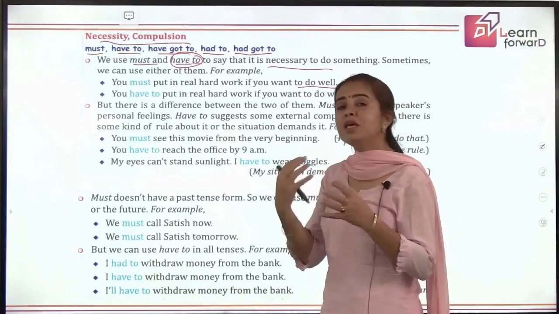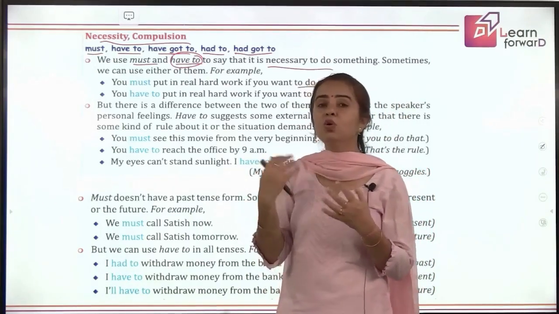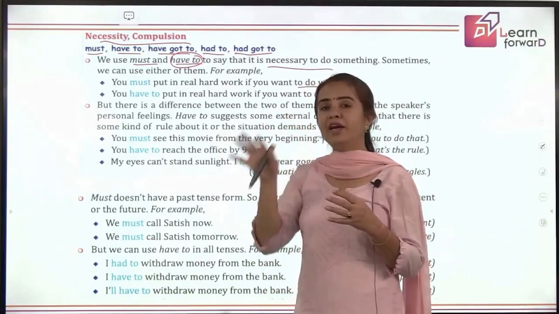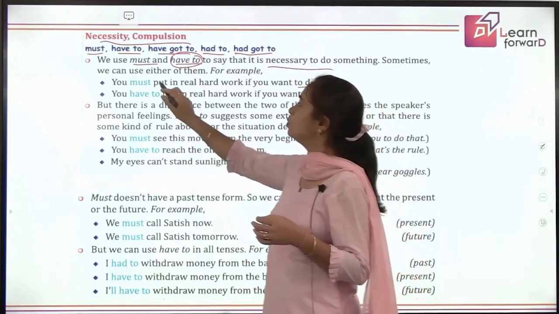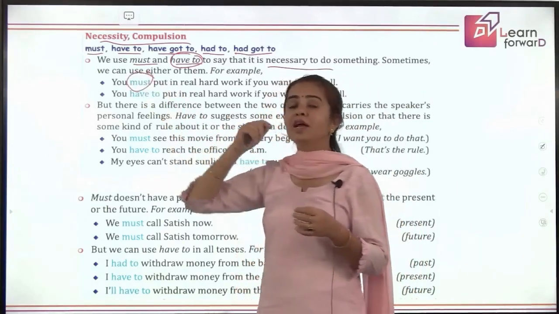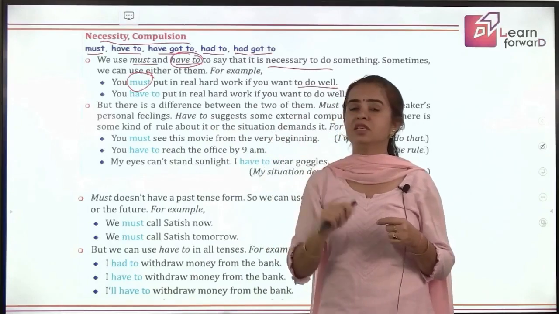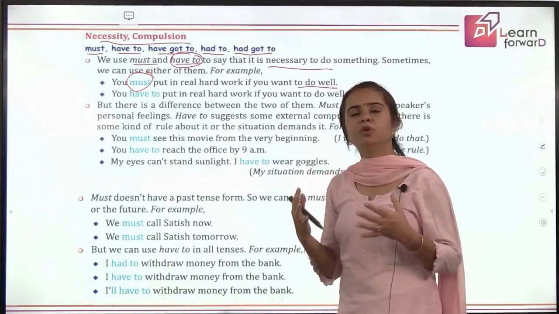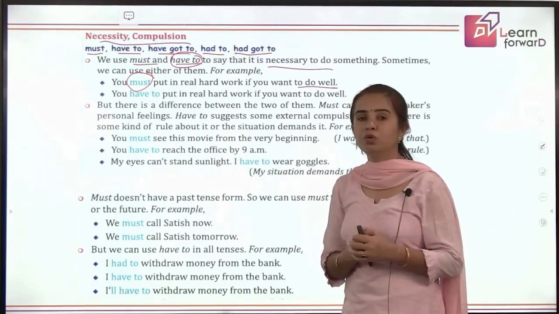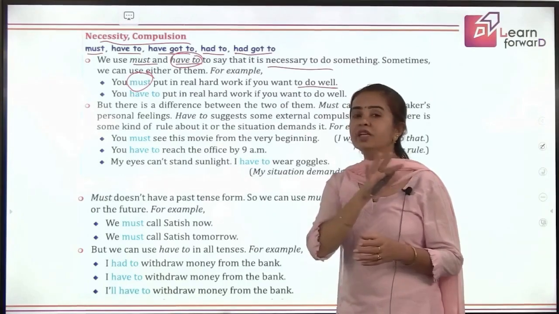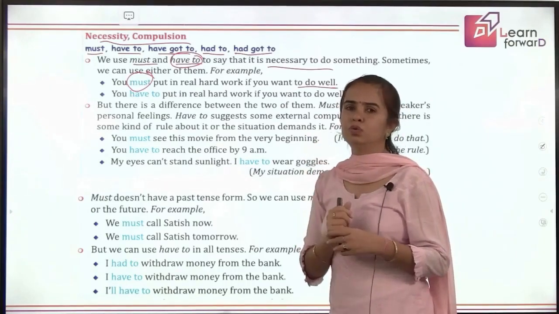So when the speaker is using his own instinct to guide you on the track, then we use the word must. That means I feel it is very necessary for you to put in your best, to put in your hard work if you really want to do well. Okay, but there is no external force which is saying you to do it, right?